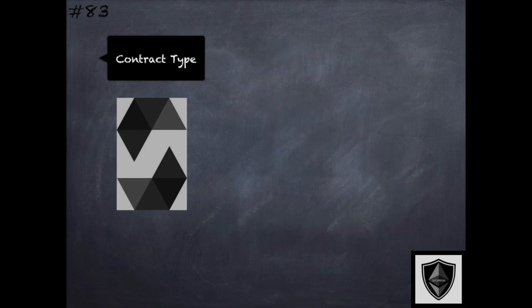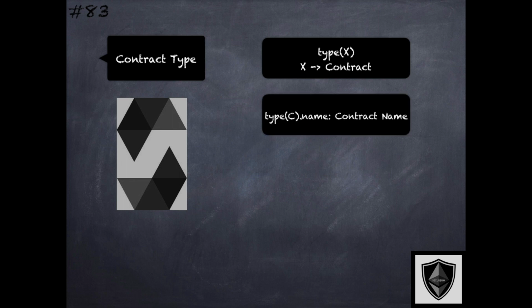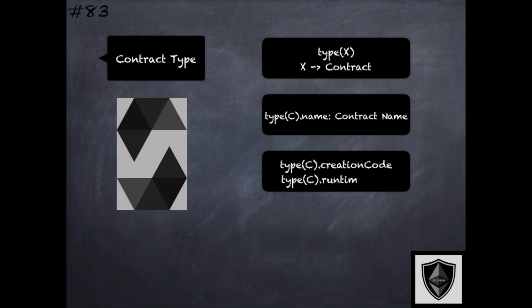Solidity supports some primitives specific to the contract type. type(X) is the syntax for doing so, where X is that of a contract type. The primitives supported are .name that returns the name of the contract. The creationCode and runtimeCode primitives return the creation and runtime byte codes of that contract.